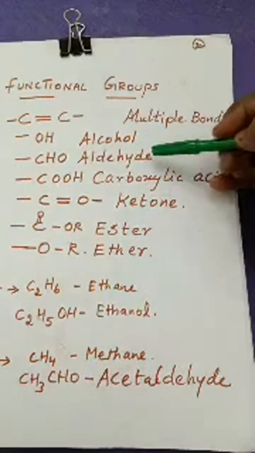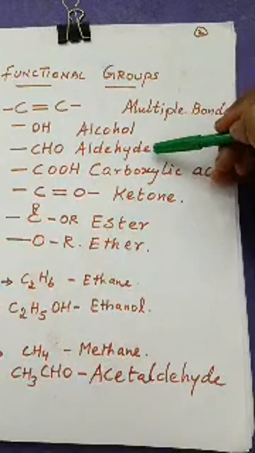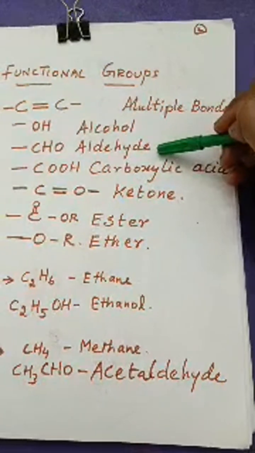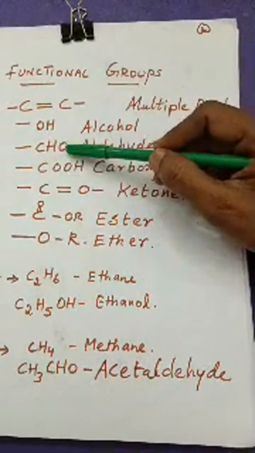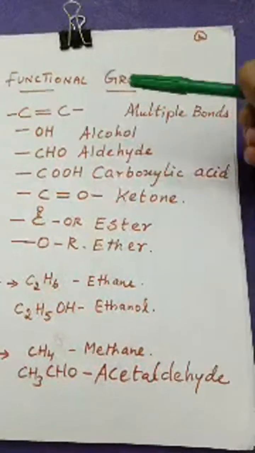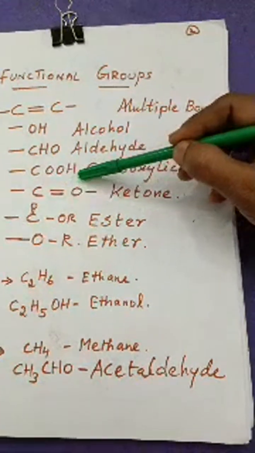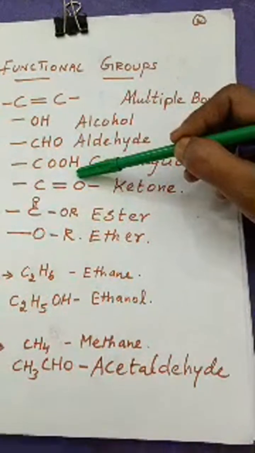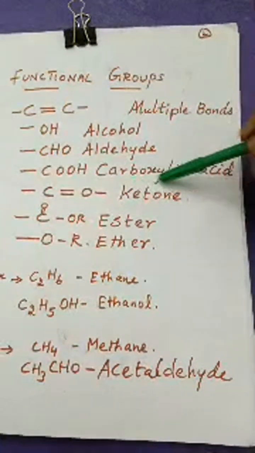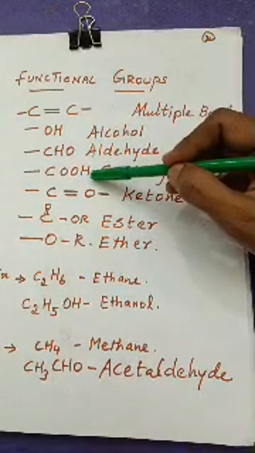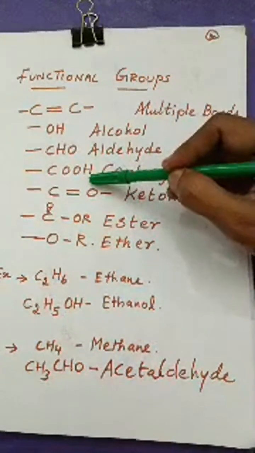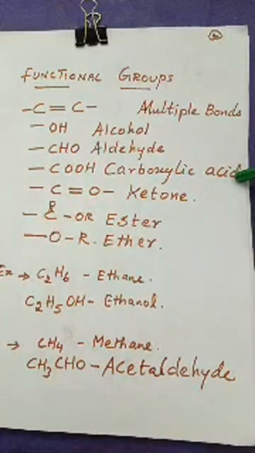Now I was teaching about the aldehyde group. So aldehyde is nothing but a CHO group. Carbon, hydrogen and oxygen will be there. And then the next one, COOH group, it is a carboxylic acid group. So the moment you see the COOH, this formula states it's a carboxylic acid.